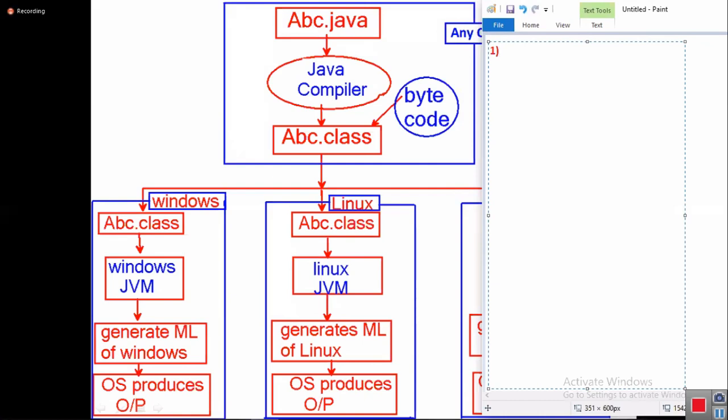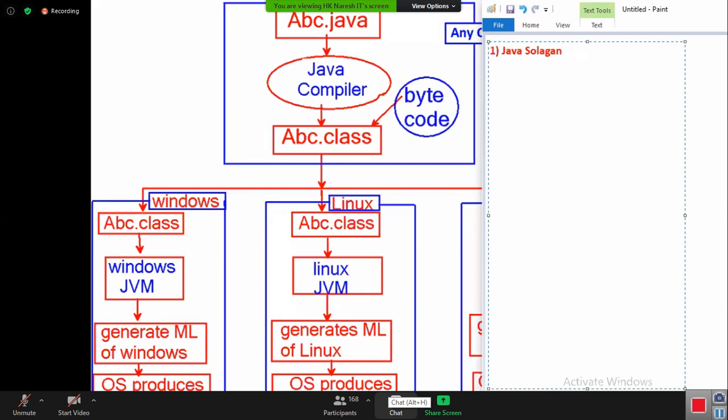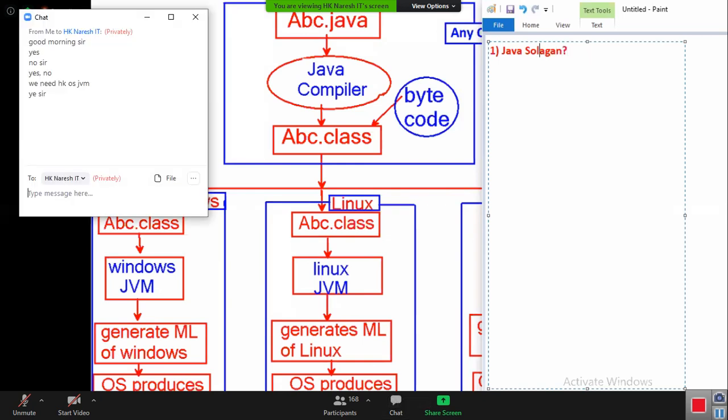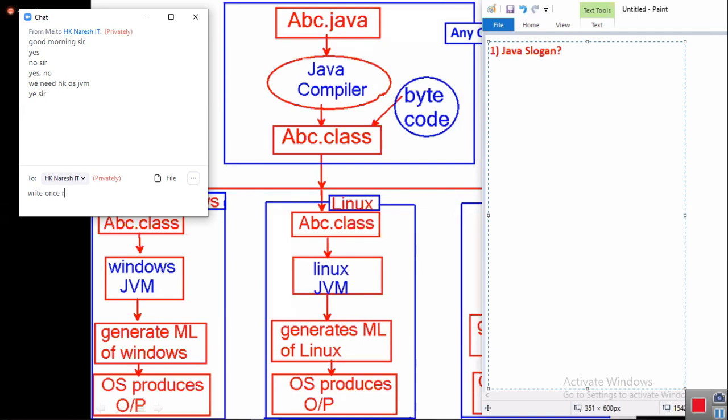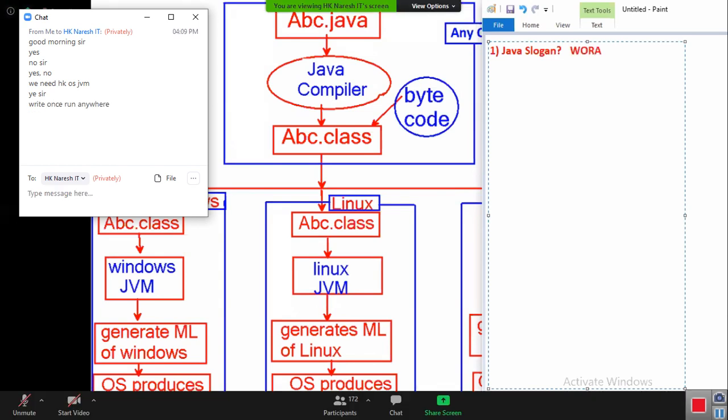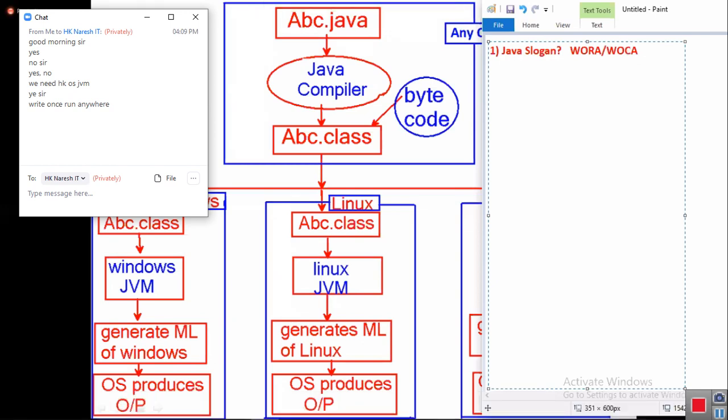First question. What is Java slogan? Write once, run anywhere. WORA, W-O-R-A, stands for write once, run anywhere. What is C language slogan? WOCA. WORA is Java slogan. C language slogan is WOCA. What is the meaning of WOCA? Write once, compile anywhere.